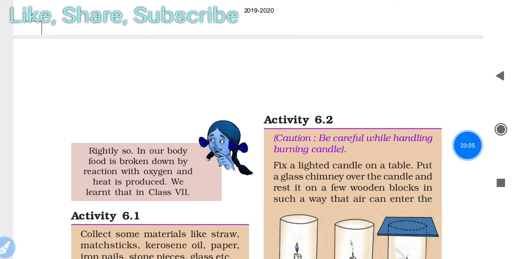What is the process of combustion? What do we mean by combustion?